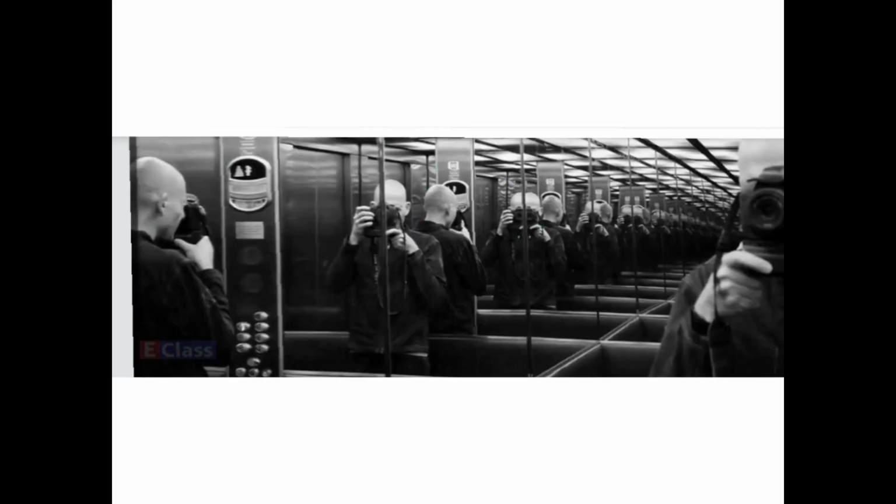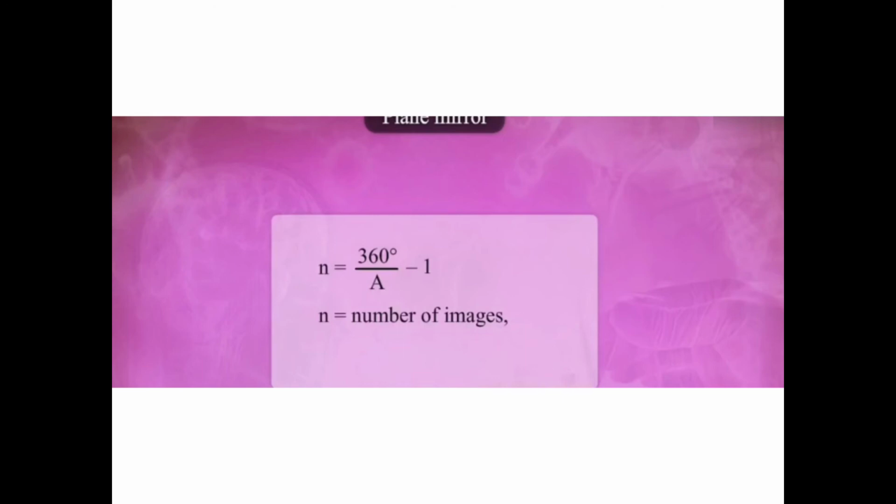Children, we have got one formula also. N is equal to 360 degree upon A minus 1. Now children, here N stands for the number of images. Now if you want to know how many images you will get, you can just go on changing the angles. Suppose my angle is 90 degree, I'll just show you one calculation.